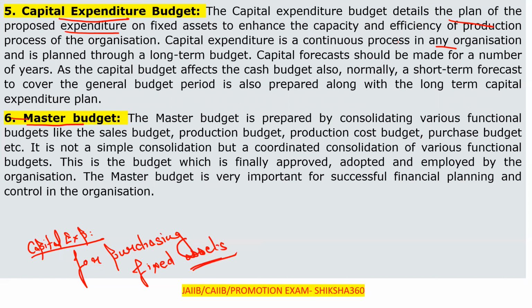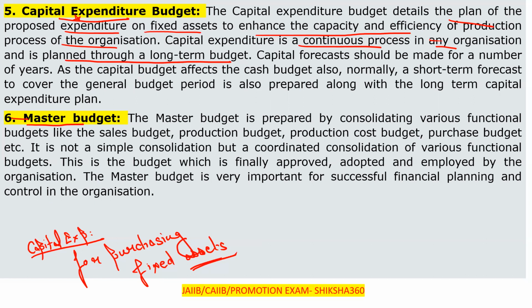So the capital expenditure budget details a plan of the proposed expenditure on the fixed assets to enhance the capacity and the efficiency of the production process of the organization. That is, we have to purchase some new machinery or new equipment. So capital expenditure is a continuous process in any organization, and it is planned through a long-term budget.